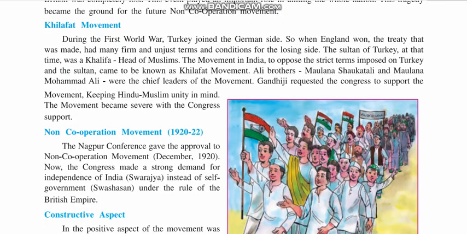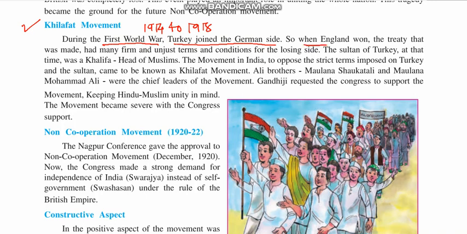Today we will see about the Khilafat movement. So the first topic is the Khilafat movement. During the First World War, which took place from 1914 to 1918, Turkey joined the German side. We had already seen the history of the First World War in the previous chapters.